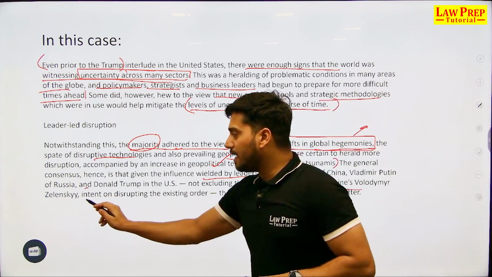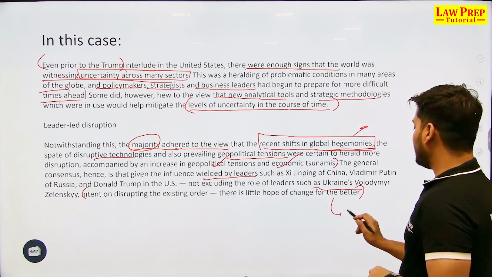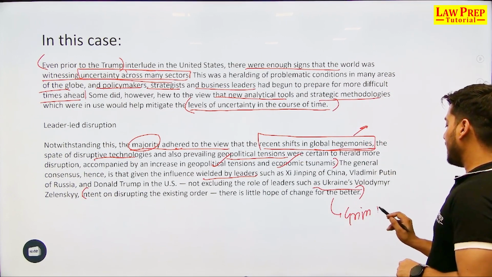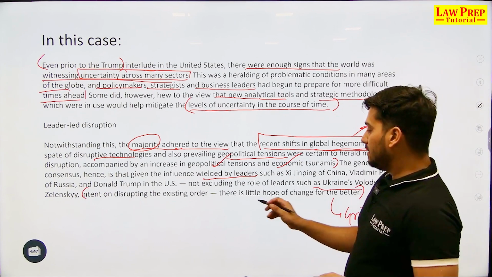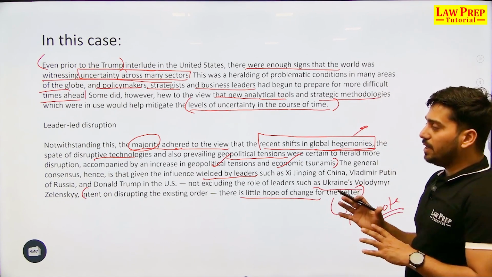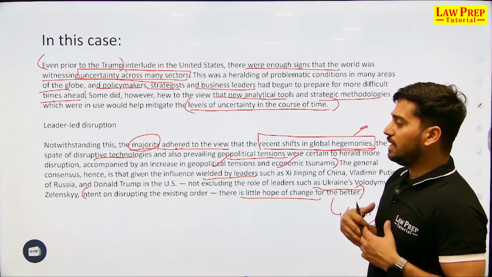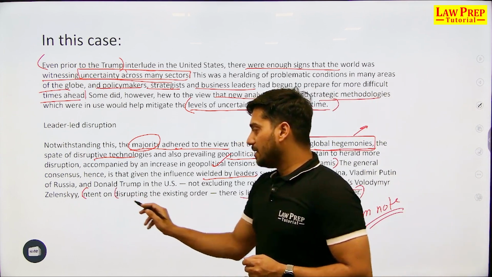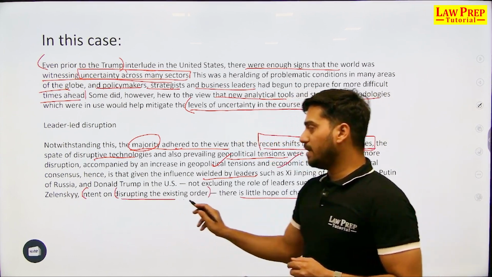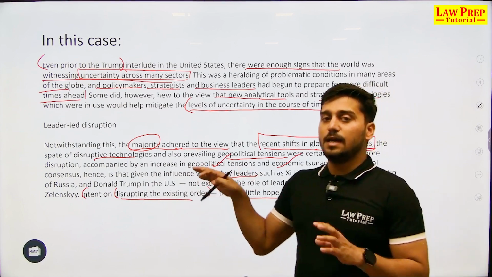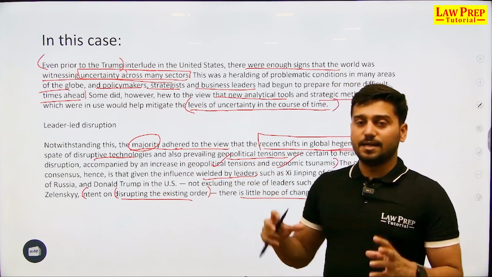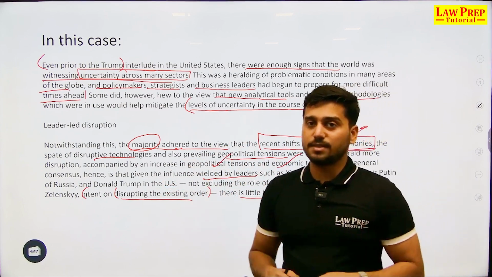Now, the author ends on a very grim note, a very sad note, right? The author is ending on a grim note that there is no possibility that the global order is going to be any more peaceful. He is basically saying that the existing order is going to be disrupted, and most of the disruption is being caused in today's world primarily by big leaders of big economies and big countries.